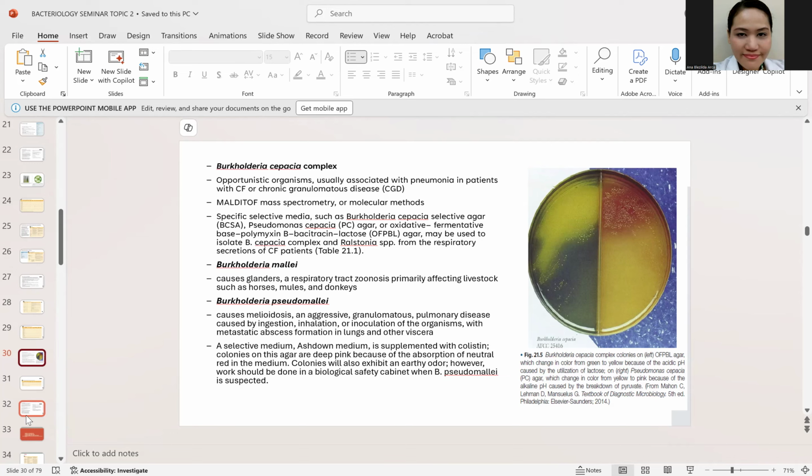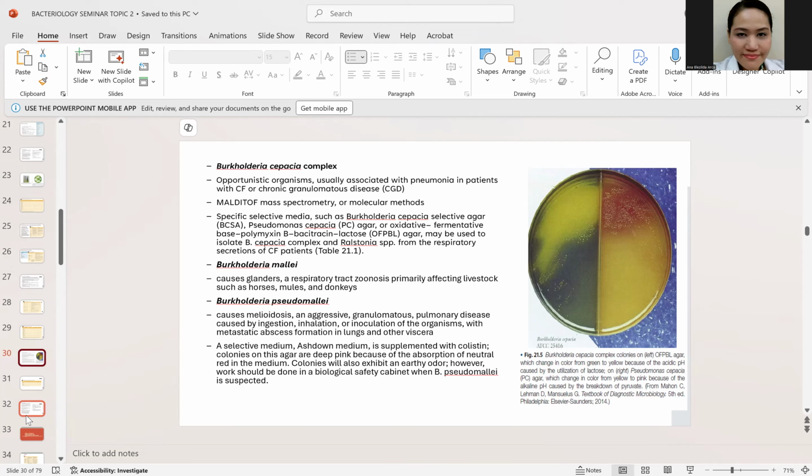So what is the characteristic of this one? So this is known to cause pneumonia or pulmonary infection sa mga pasyente. And how do you isolate this? You may culture on selective medium. We have here the OFPBL agar and the PC agar. So if the OFPBL agar produces yellow pigment, if the PC agar produces red pigment, it can be Burkholderia cepacia complex.